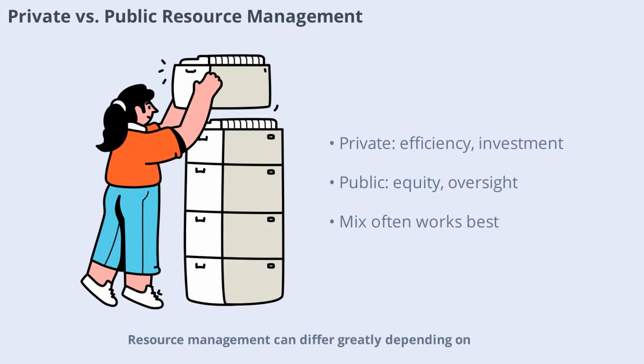Resource management can differ greatly depending on whether resources are privately owned or publicly managed. Private owners have strong incentives to use resources efficiently and invest in their upkeep. Public management, on the other hand, aims to balance individual interests with the common good. Both approaches have strengths and weaknesses, and the best solution often involves a mix of private initiative and public oversight. Let's explore some examples of each approach in action.